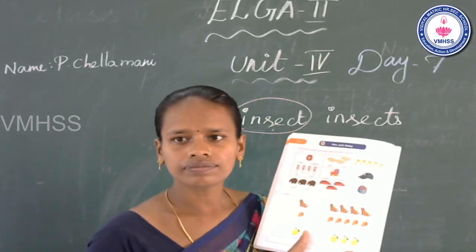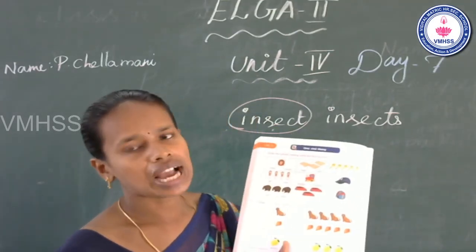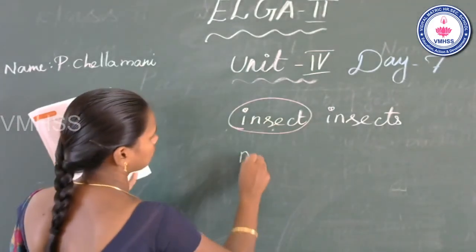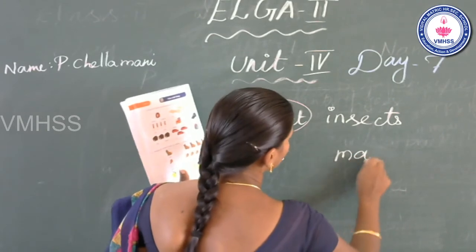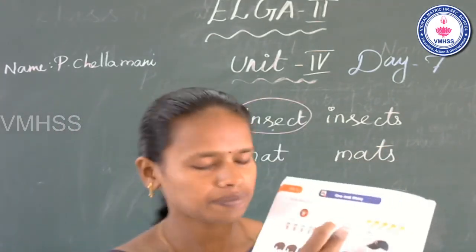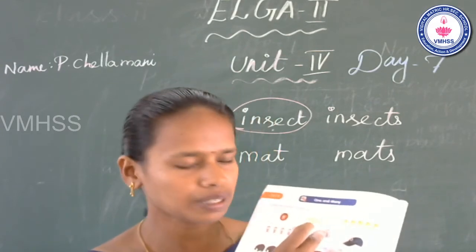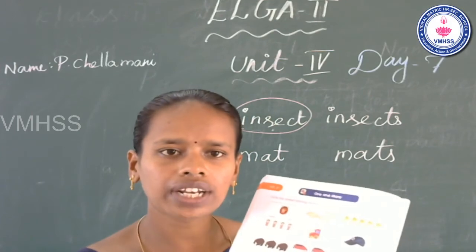Is that clear? Now see the second one, mat, mats. Do you see in the second picture? How many mats? 3. This is one or many?